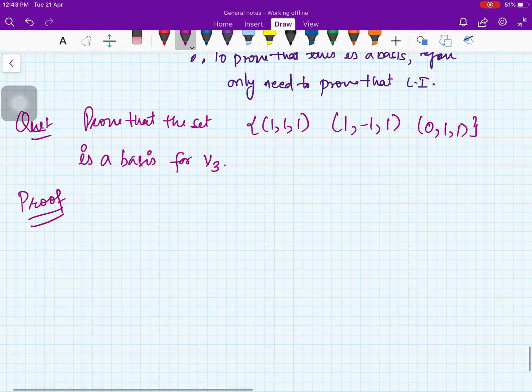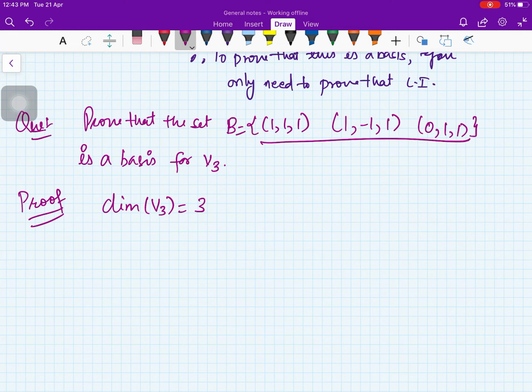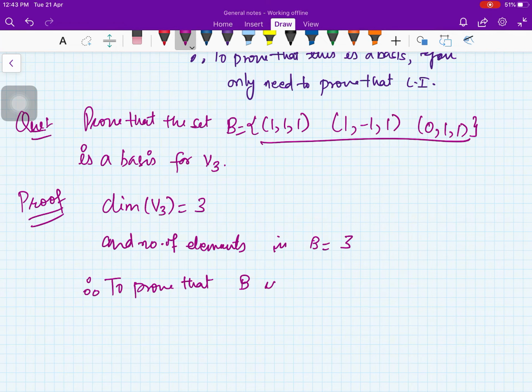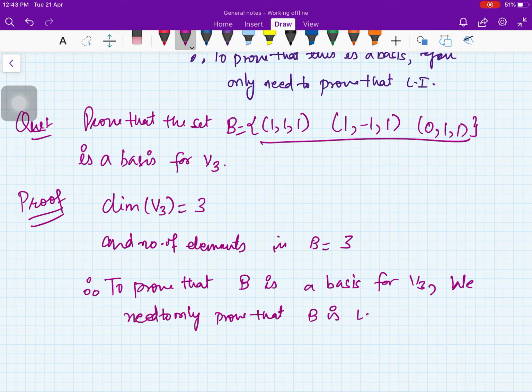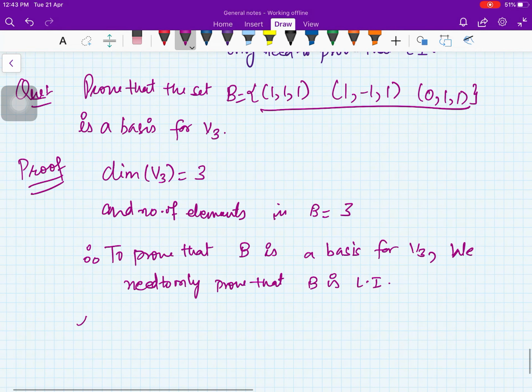Let us prove it. Now you see the dimension of V3 we already know is 3, and the set B which is given to us has 3 elements. Therefore, to prove that B is a basis for V3, we only need to prove that B is linearly independent. So that's it.